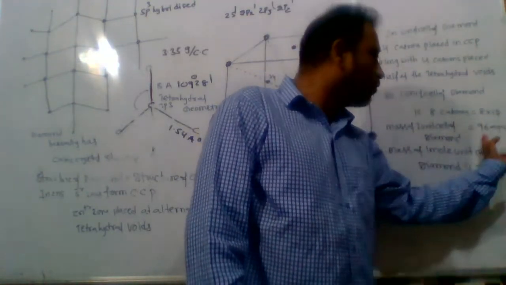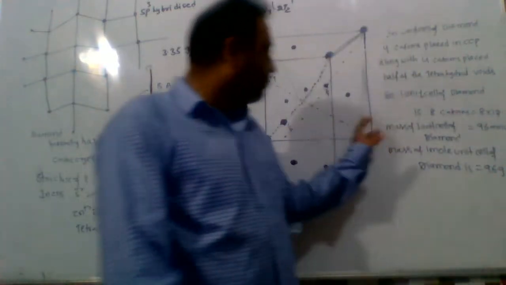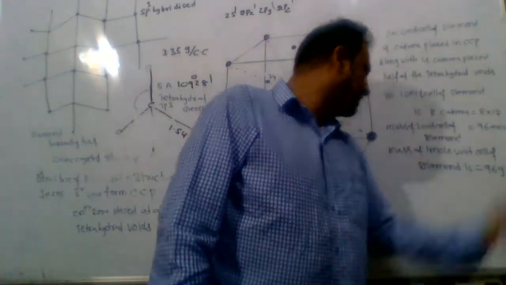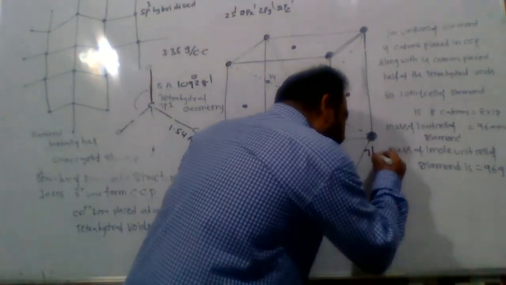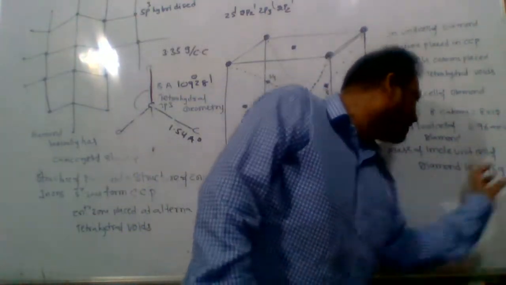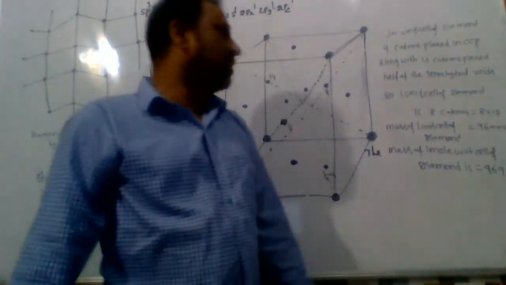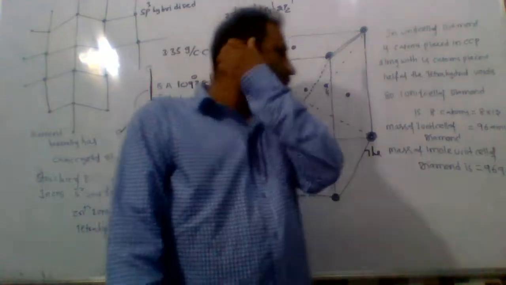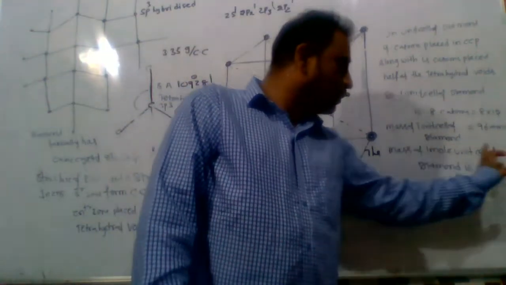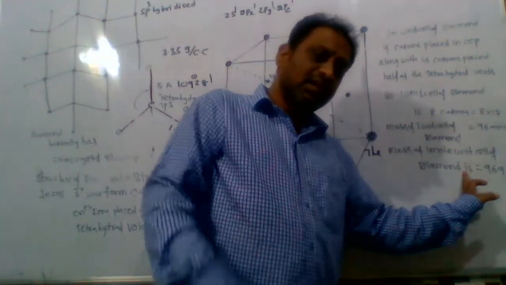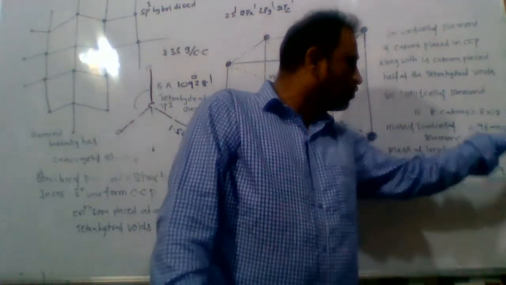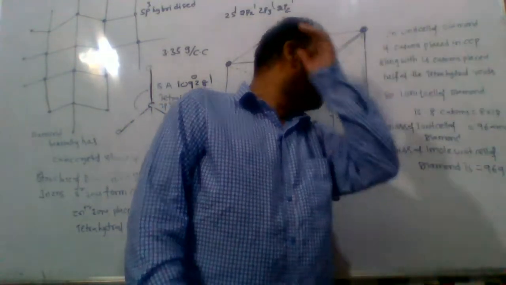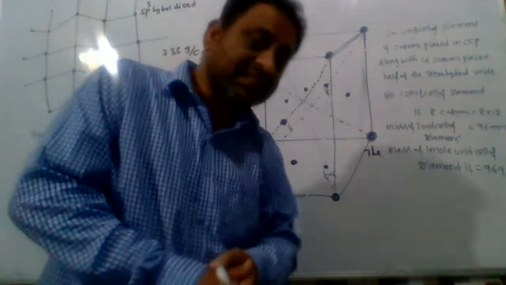The mass of 1 unit cell of diamond is equal to 8 carbon atoms, 8 into 12, which is equal to 96 AMU. The mass of 1 mole of unit cells of diamond is equal to 96 grams. 1 mole of unit cells contains 8 moles of carbon atoms, 8 into 12 grams, that is equal to 96 grams.